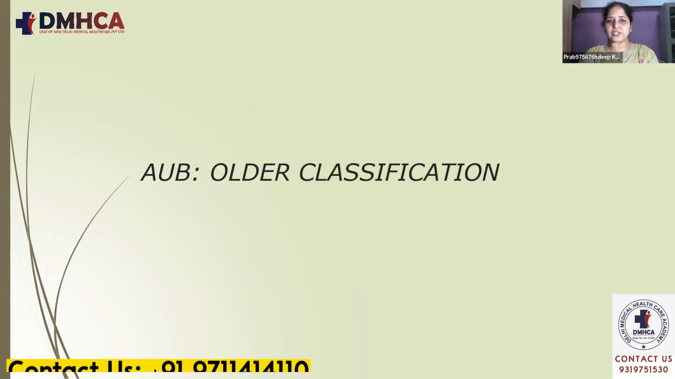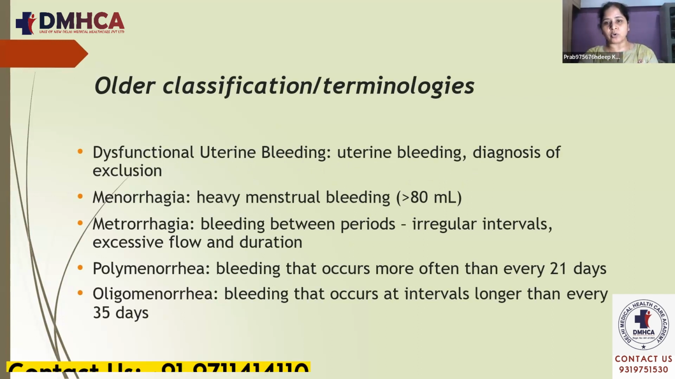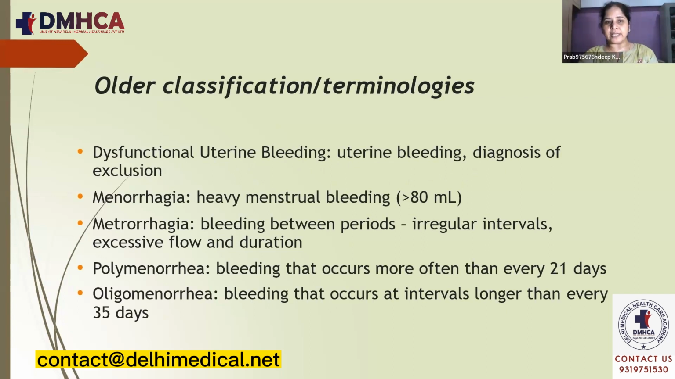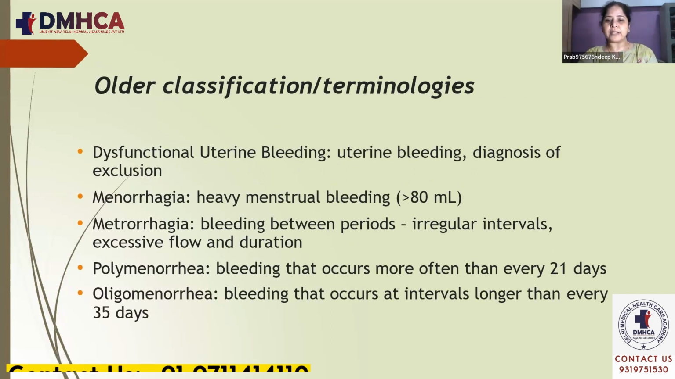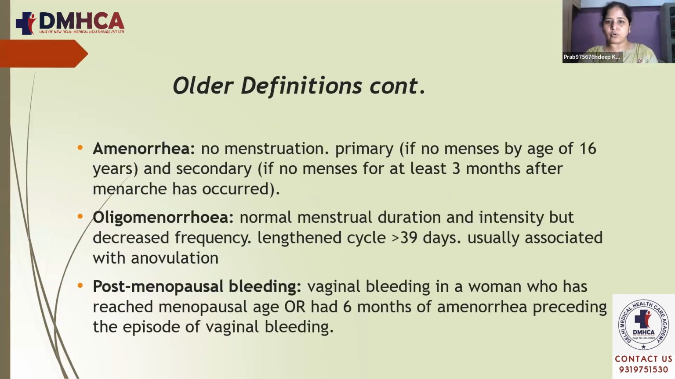The older classification included terminology like dysfunctional uterine bleeding, which was a diagnosis of exclusion. Menorrhagia was known as heavy menstrual bleeding, more than 80 ml. Metrorrhagia was bleeding in between periods or at irregular intervals, with excessive flow and duration. Polymenorrhea was said when bleeding occurred more often than every 21 days. Oligomenorrhea was said when the interval was longer than every 35 days. Also amenorrhea, which is still used, means no menstruation.